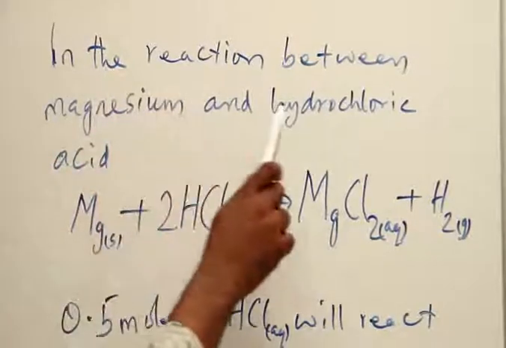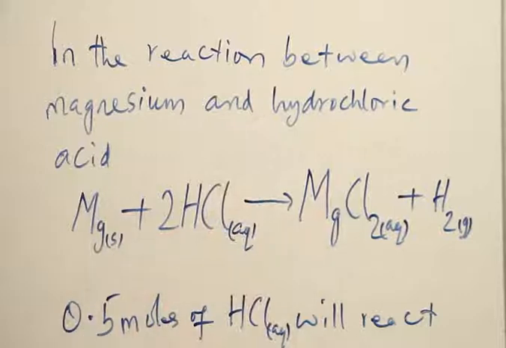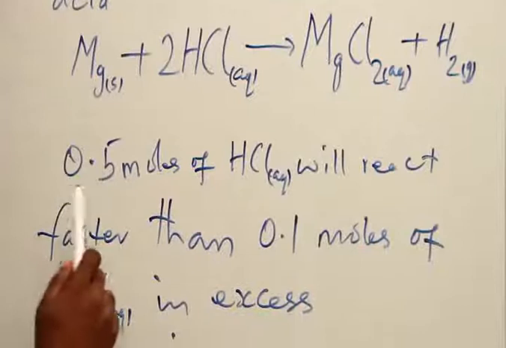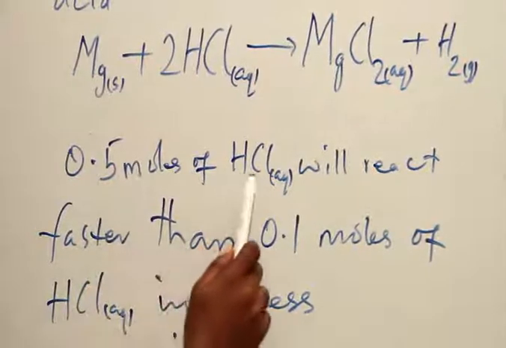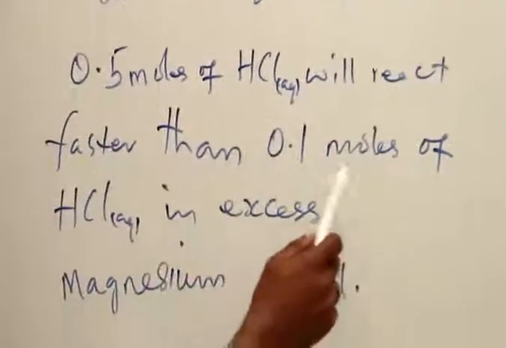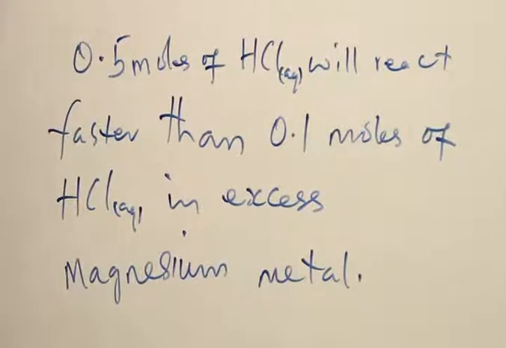In the reaction between magnesium and hydrochloric acid, according to this equation, 0.5 moles of HCl(aq) will react faster than 0.1 moles of HCl(aq) in excess magnesium metal.